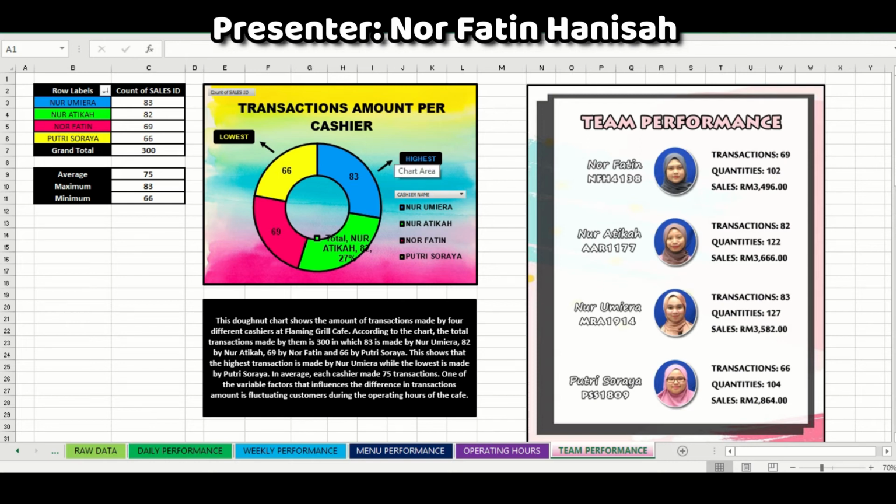According to the chart, the total transactions made by them is 300, in which 83 of them were made by Nur Umairah, 82 by Nur Atika, 69 by Nur Fatin, and 66 by Putri Suraya. These show that the highest transaction count is by Nur Umairah, while the lowest is by Putri Suraya. On average, each cashier made 75 transactions. One of the variable factors that influence the difference in transaction amount is fluctuating customers during the operating hours of the cafe.